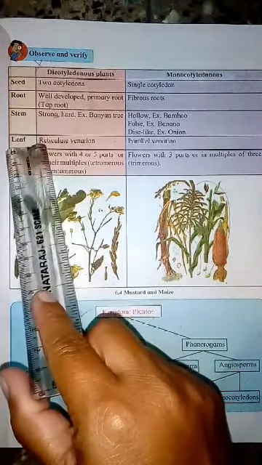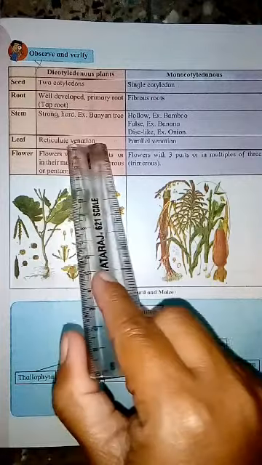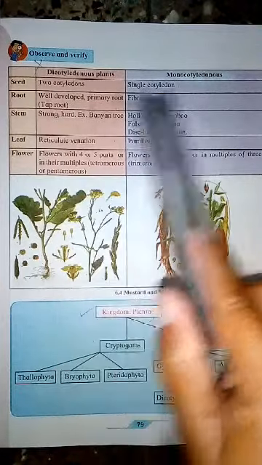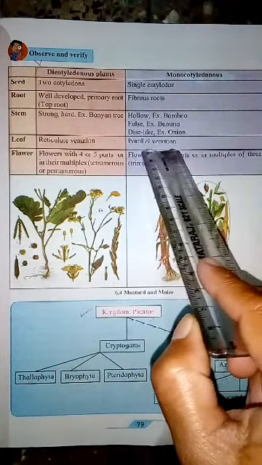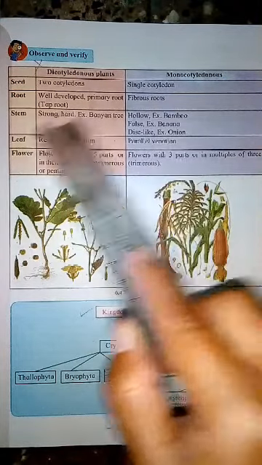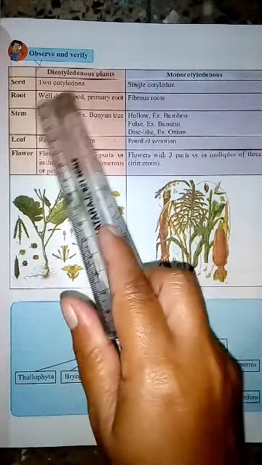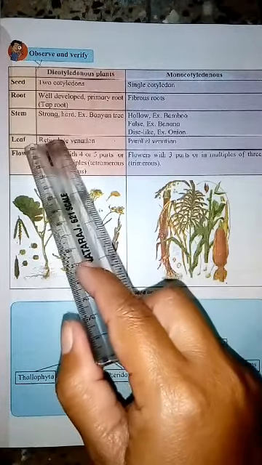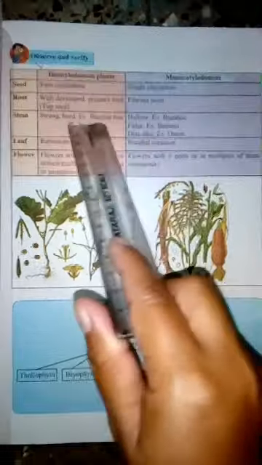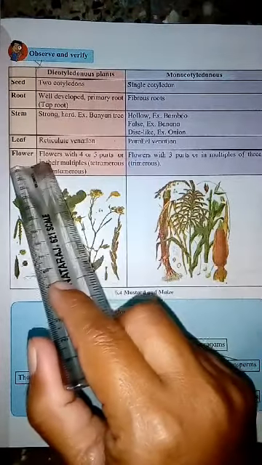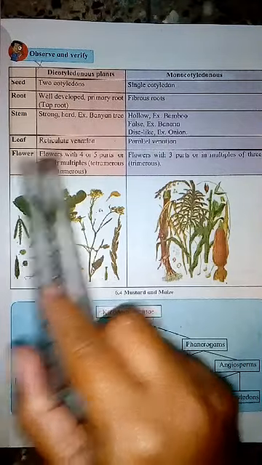Leaves of dicotyledonous plants have reticulate venation, and in monocotyledonous plants, parallel venation. You have already learned about the structure of the root, stem, and leaves. Related to that we have given the differentiation of these plants here. Then next, we have given information related to flowers.